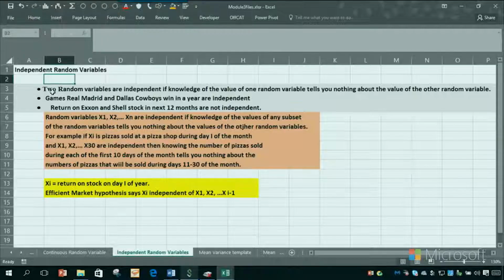In Module 2, we talked about independent events. Now let's talk about independent random variables. So when are two random variables independent? If the knowledge of the value of one random variable tells you nothing about the value of the other random variable. So for example, pick a given year.